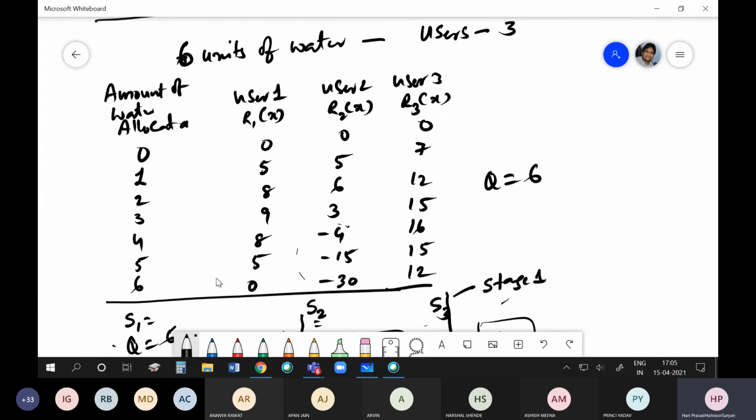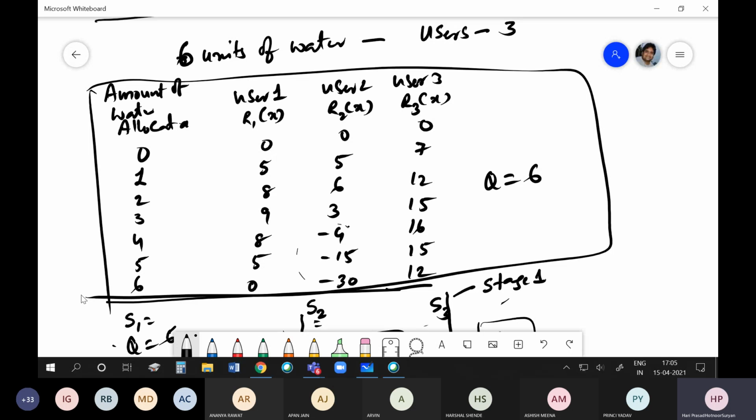If you were to use any other technique other than dynamic programming, how many combinations would you have got? So it would be a very enormous task, but this can be solved systematically using dynamic programming. So this completes the allocation problems.